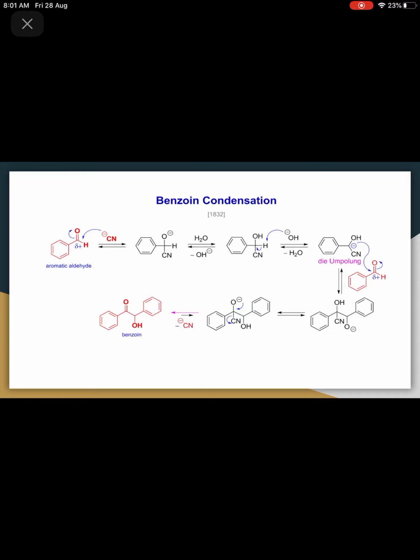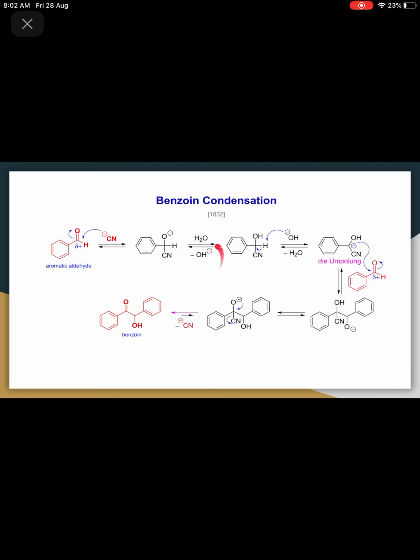See the benzoin condensation. So basically this is aromatic aldehyde, right? So this carbonyl group will get reduced first when this cyanide ion attacks this carbonyl group. So you will get benzaldehyde, right? And this C double bond O will break and oxygen will have negative charge. So now what will happen? This oxygen atom will form a bond with a hydrogen atom from water, right?